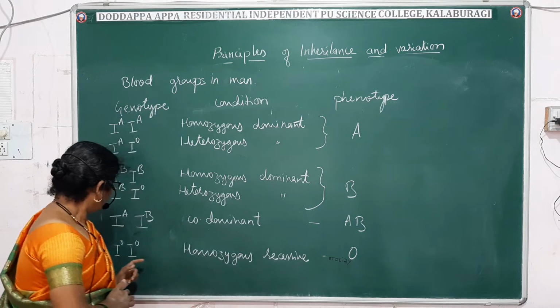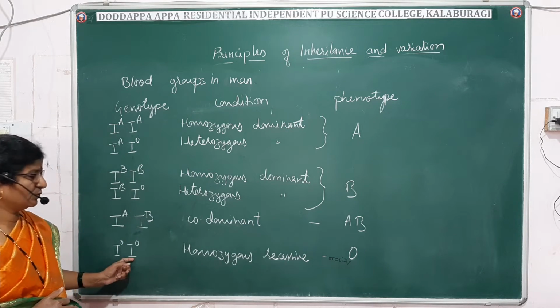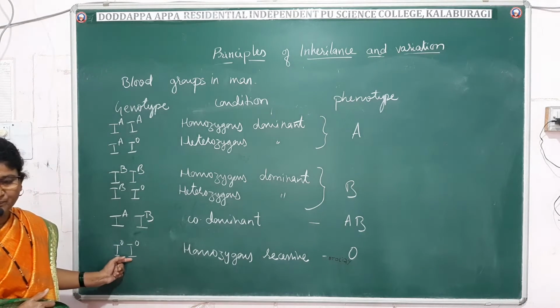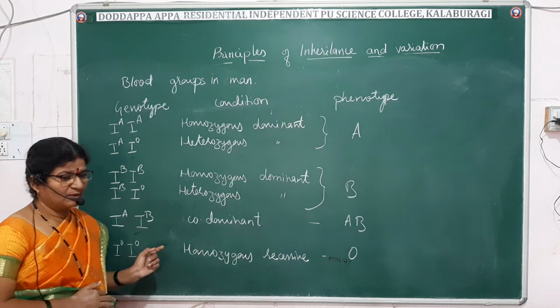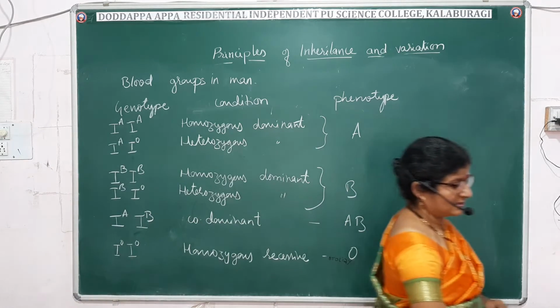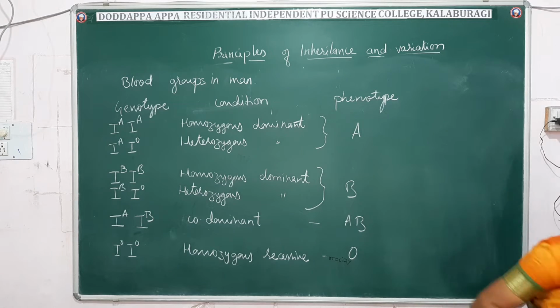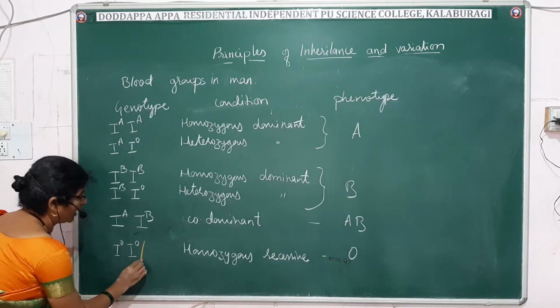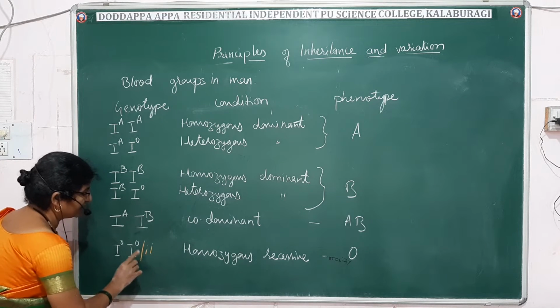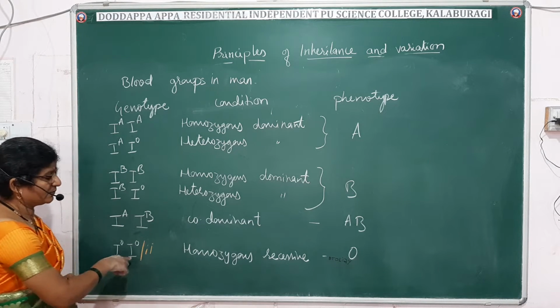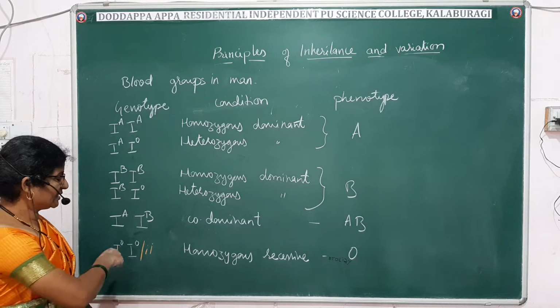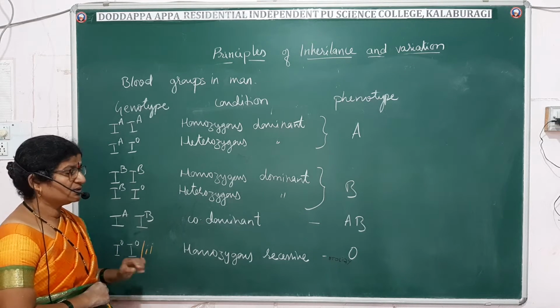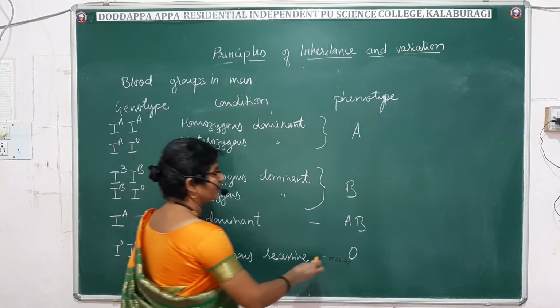And then I^O and I^O, if both are recessive, this can be written as small i, small i, which are recessive. So they are responsible for blood group O.